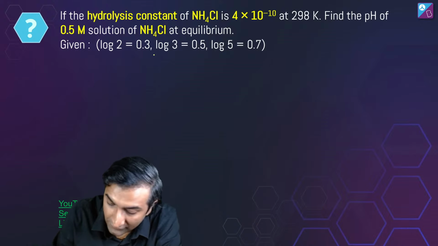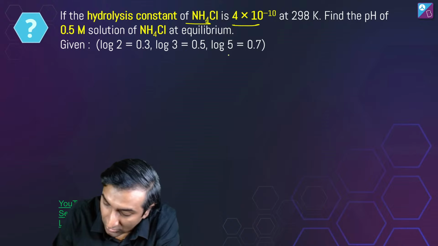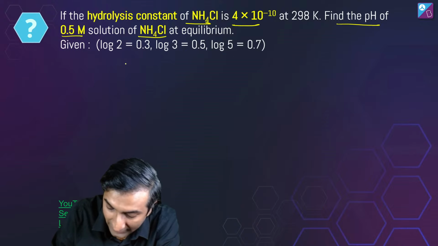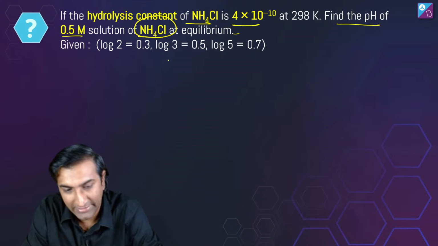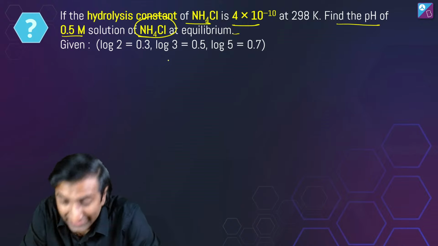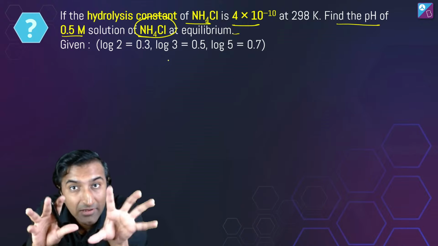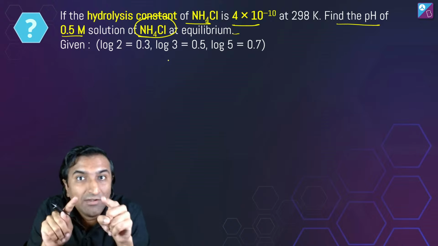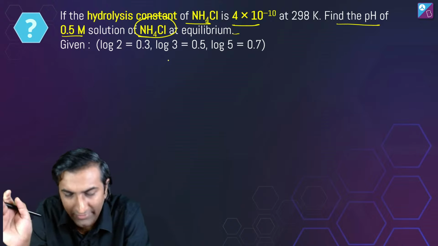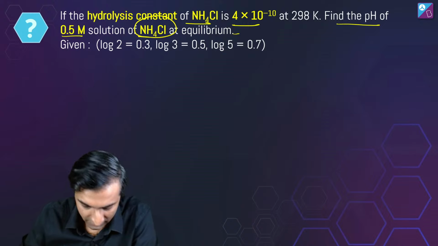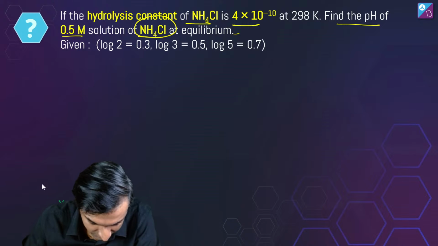If the hydrolysis constant of NH4Cl is some value, find the pH of 0.5 molar NH4Cl at equilibrium. चलिए इसको करते हैं. स्टार्टिंग पॉइंट सबसे जरूरी है, the equation that you write. उसके बाद तो it is mechanical यार, we have already seen that, it's completely mechanical after that. Please try this one out.